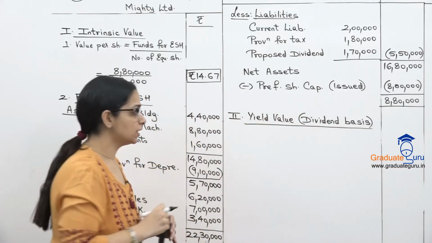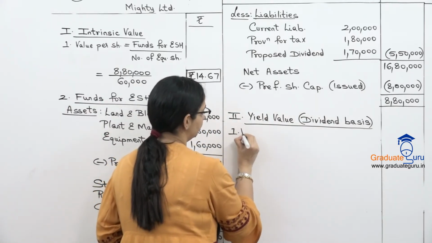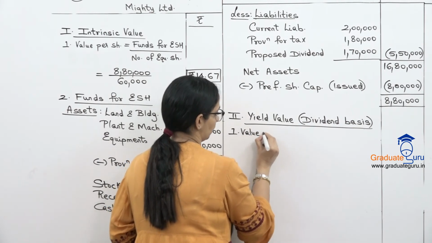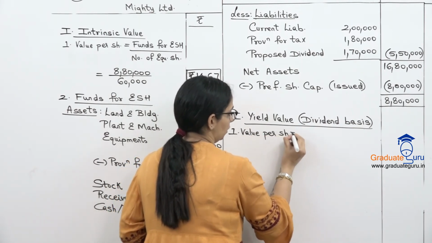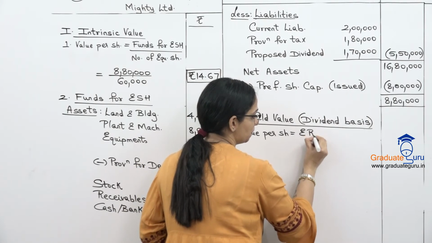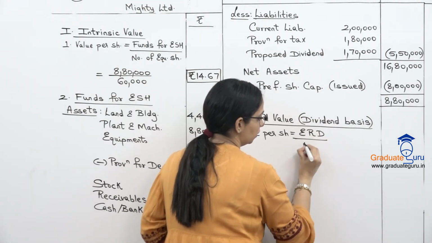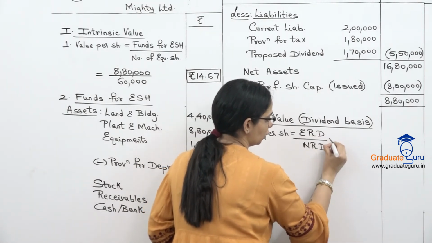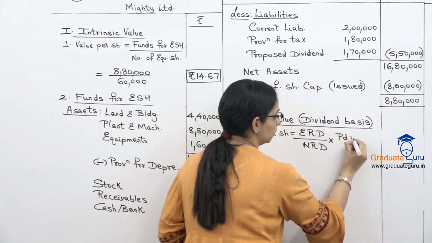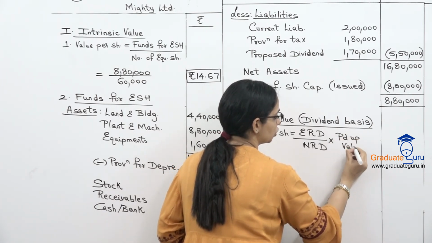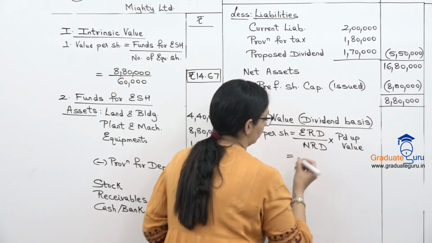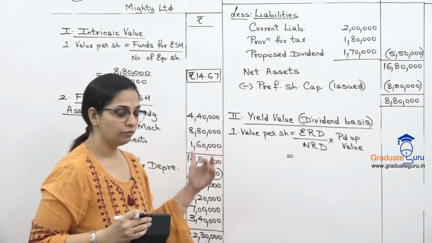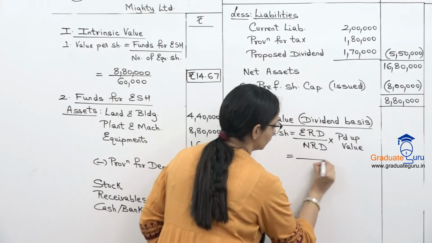For this, what is our formula for value per share? I am writing in short, expected rate of dividend upon normal rate of dividend into paid up value per share. Expected rate of dividend we will calculate in the next step.